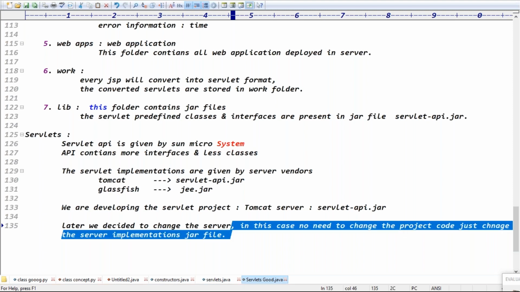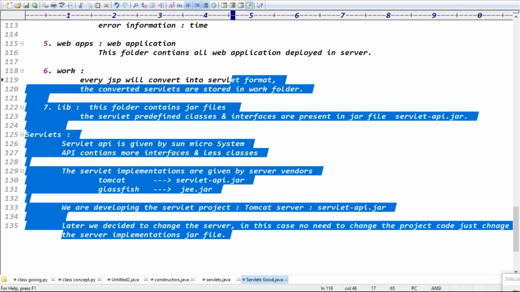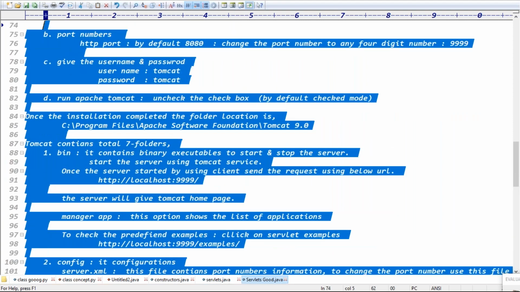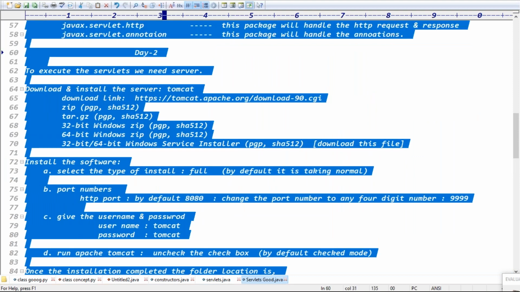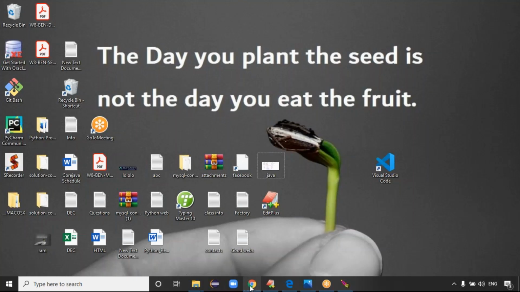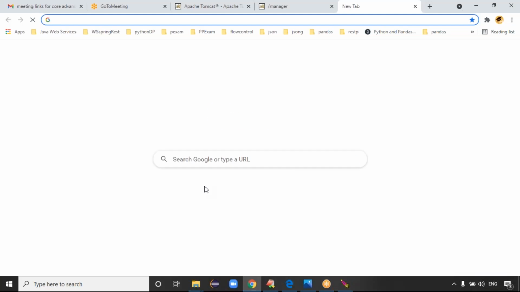Is that clear, everyone? Any questions? Completely, we have done in and out of your Tomcat initialization process, guys. Today we completed this structure clearly. So we'll meet in tomorrow's class.